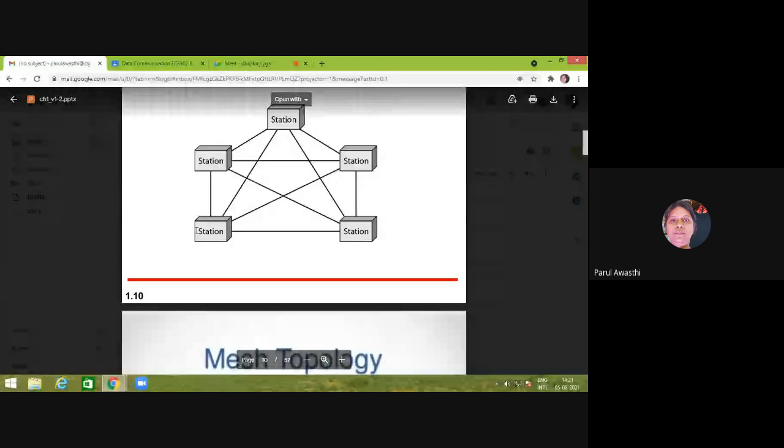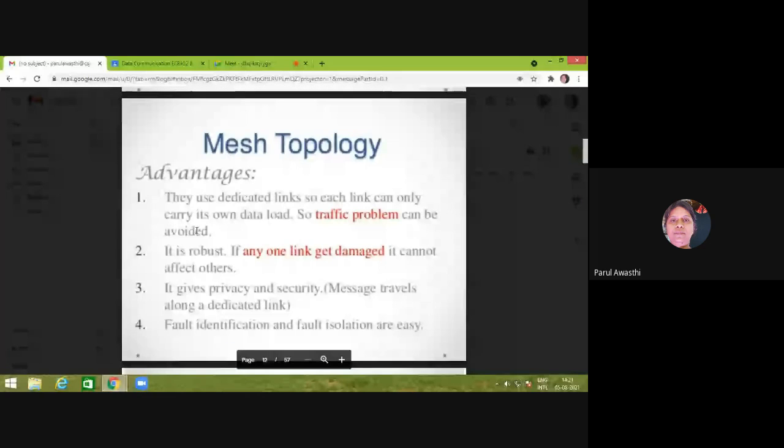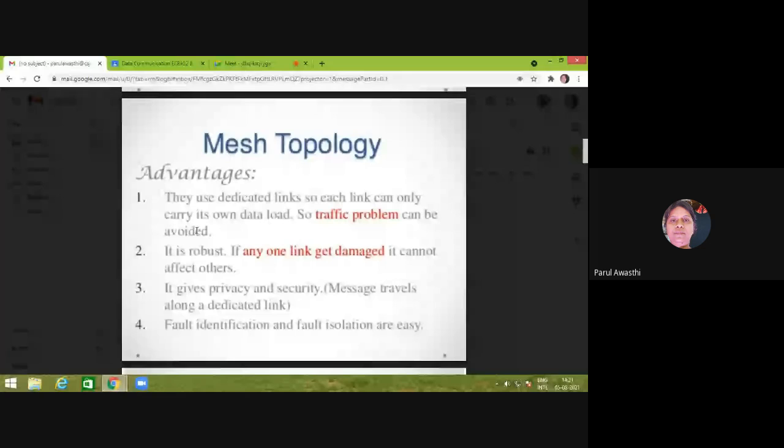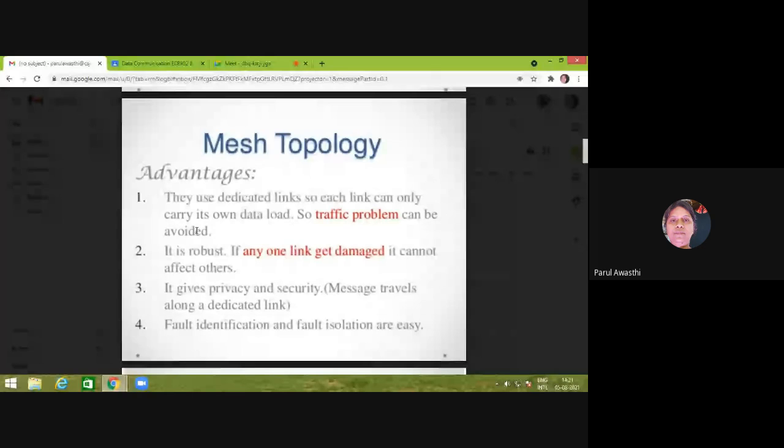What is the advantage of this mesh topology? Because we are using dedicated links, each link carries only its own data load, and the traffic problem is avoided. Whenever a node wants to transmit its data, it will transmit without any wastage of time, right?